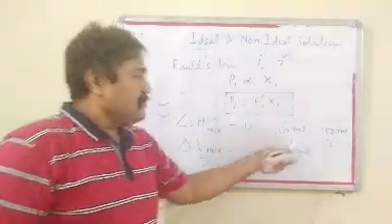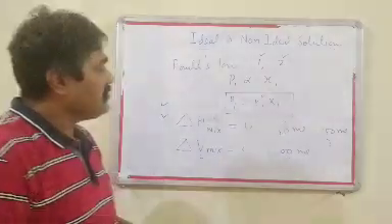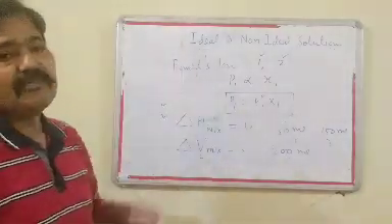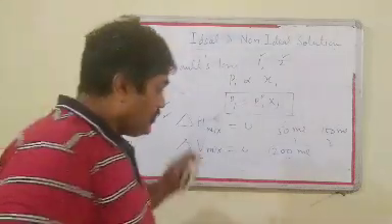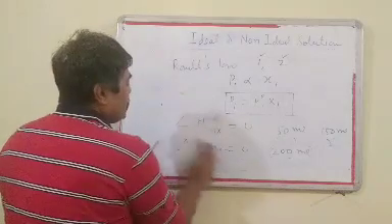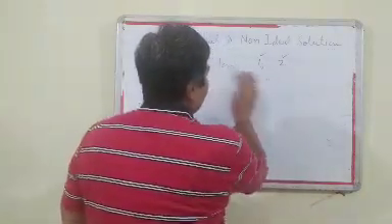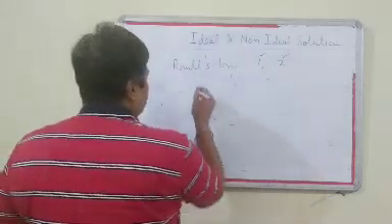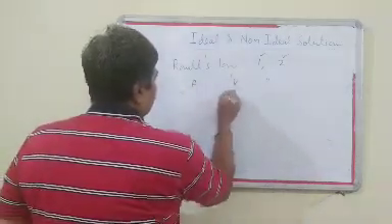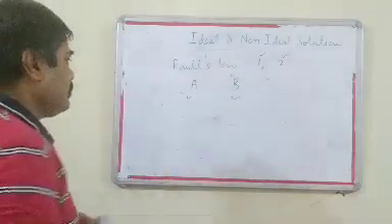It means if the volume is either more or less than this, in that condition the solution will not be ideal. This can be understood by the interaction among the molecules. Suppose the binary solution is A and B, A the solvent and B the solute.